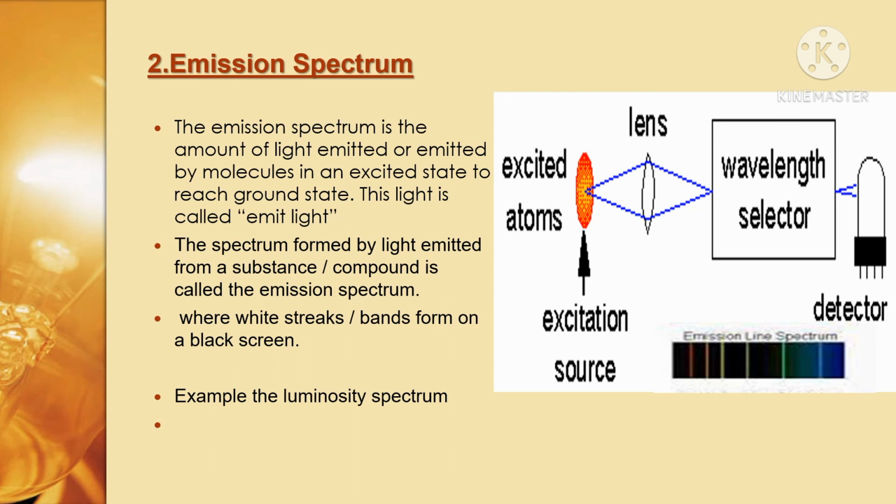Because of this emitted radiation, we get colored lines on the black spectrum. We can easily distinguish the absorption spectrum and the emission spectrum: in the absorption spectrum we get black lines on the colored spectrum, and in the emission spectrum, colored lines on the black spectrum.